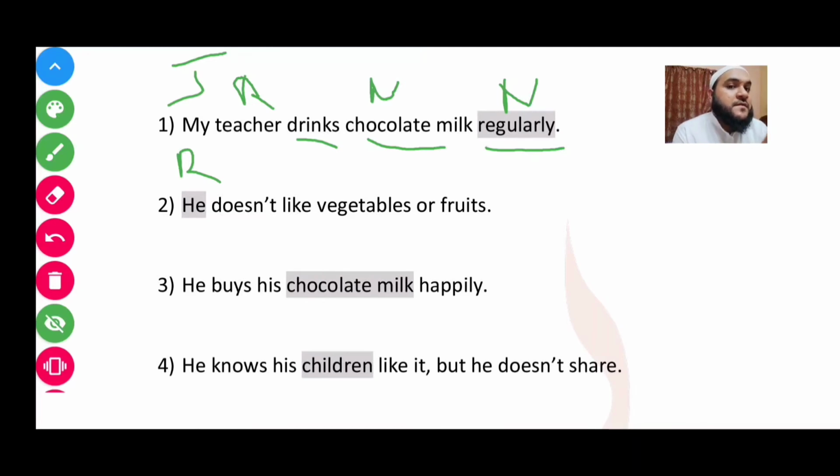He doesn't like, we will not consider that; there will be something weird we'll consider later. Like is the fi'l, so forget about that. Vegetables or fruit is the detail. He doesn't like what? He does not like vegetables or fruit. So both of these will be nasb. This will be harf. Harf does not have status, number, gender, or type. Only ism has status, number, gender, and type.